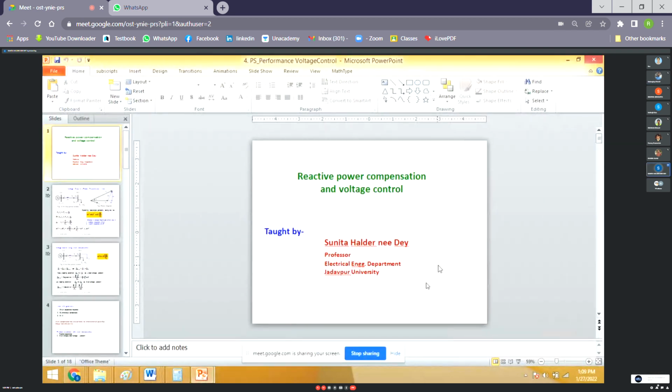So last class, I think I have completed the economic operation in your class. So today I shall start the voltage control or reactive power compensation.